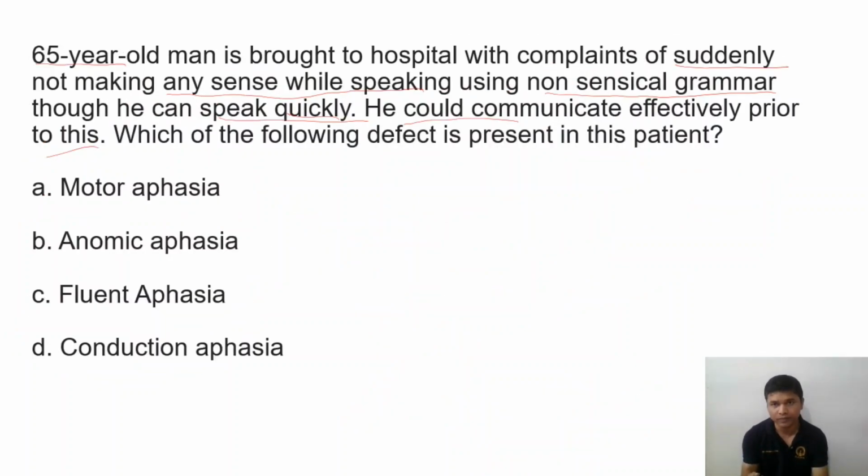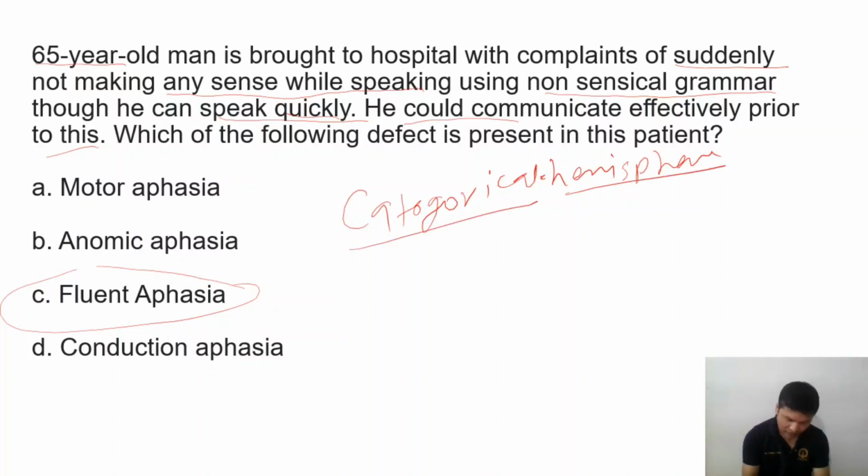He is speaking quickly, but it is not making any sense, meaning he is talking irrelevantly. So the answer here is fluent aphasia. Why is there fluent aphasia? So we have different types of aphasia. If there is any abnormality in the categorical hemisphere, there will be different types of aphasia. It may be fluent aphasia, motor aphasia, or anomic aphasia. In fluent aphasia, the person is talking but irrelevantly. So this is also called jargon speech.